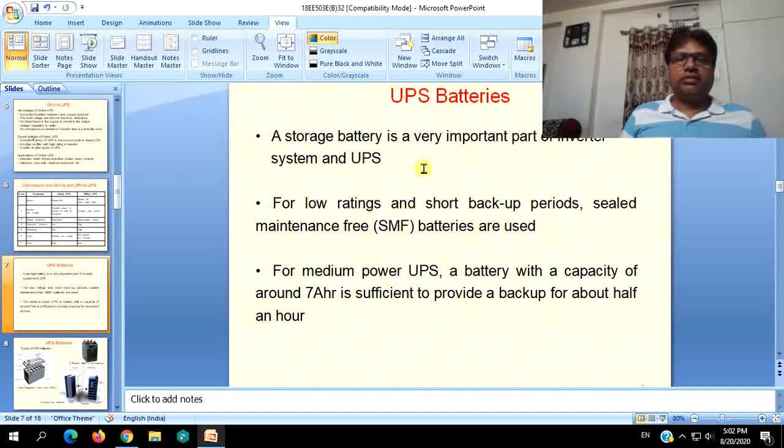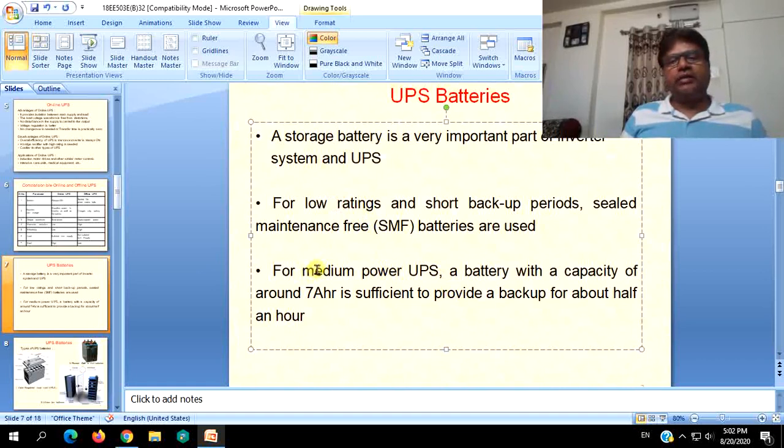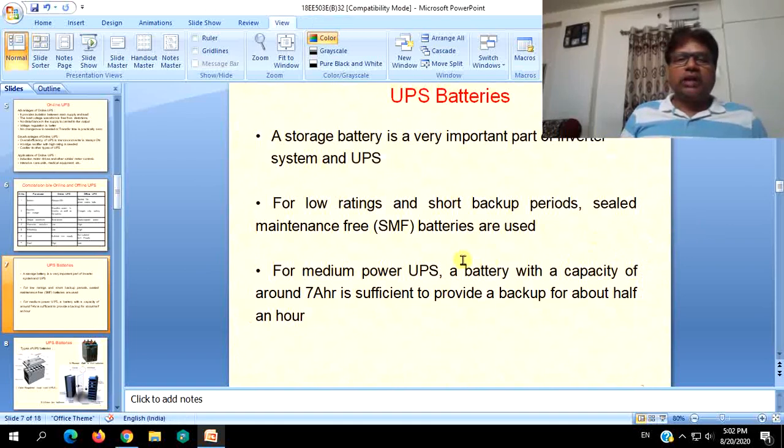Whatever, while selecting a battery for a UPS, two points are the main constraints. You have two main constraints, that is the requisite rating which depends on the load, and also the backup period required to run that particular load when supply is not there. And the types of batteries, their constructions, you have learnt in the other subject, DC machines and battery, in the other semester.